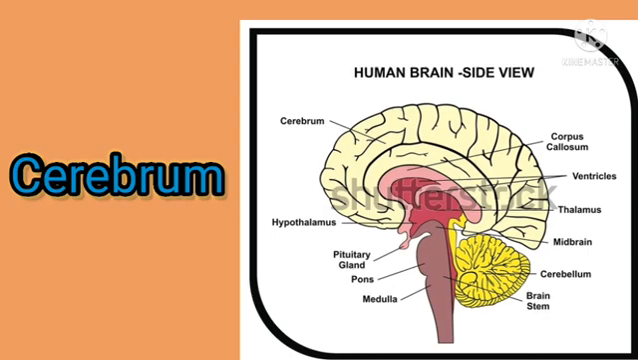The inner region is called cerebral medulla, but the outer region is grey matter. The inner region is white matter. Clear it? So the outer region is called cerebral cortex, and the inner region is called cerebral medulla. Which is the largest portion in the brain? Cerebrum. It is the largest portion, forming nearly 2/3 of the brain.